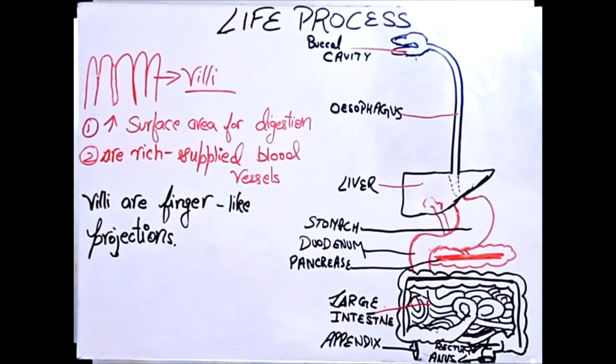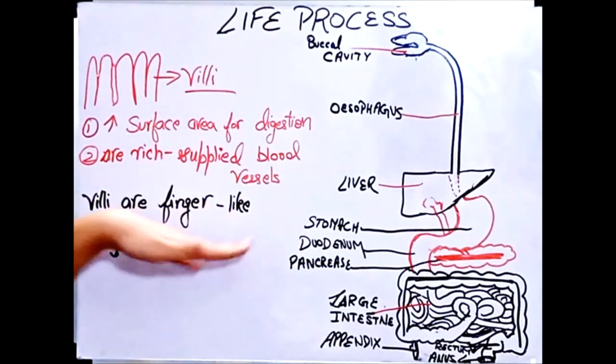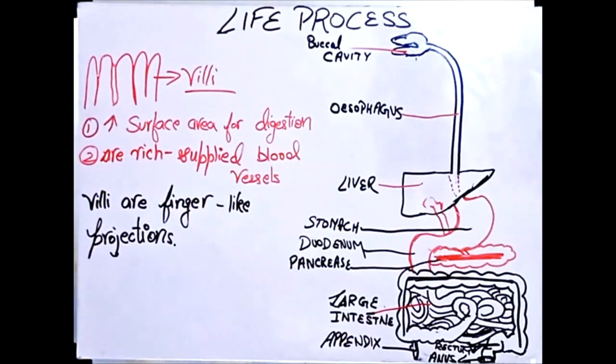You know that the digested food gets mixed with our blood vessels. And villi are the finger-like projections. As you can see, they are just like finger-like projections. Although they are very small in size as compared to our fingers, just for understanding, it is a finger-like structure. You can draw it like this. They are widely present in the small intestine and increase surface area for digestion.